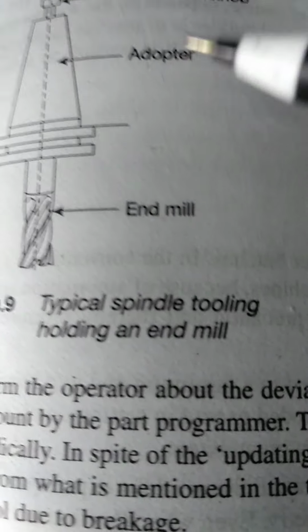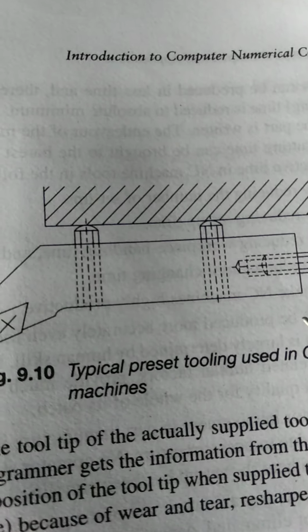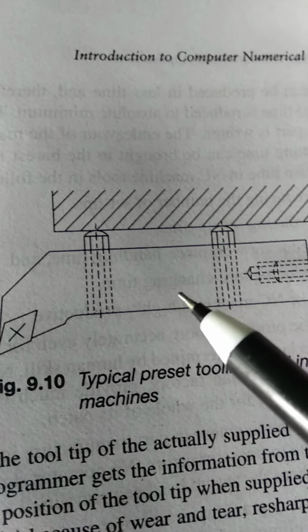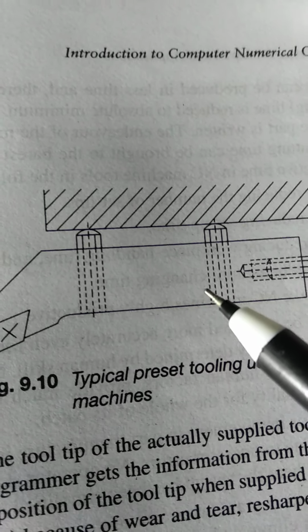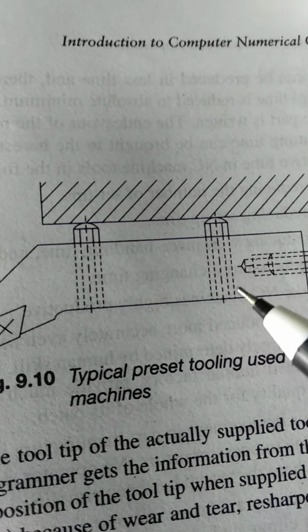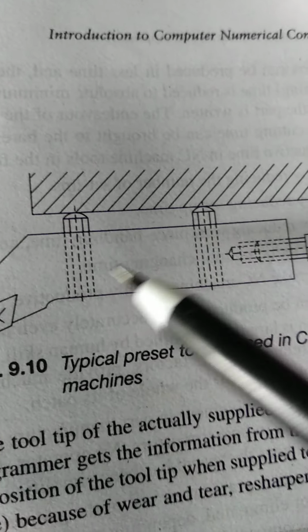See over here, this is another figure of a preset tool with adjustable locating faces, which enables the dimensions between the cutting edges and the location faces to be preset to a close tolerance using a presetting device. So this is all about NC tooling. So we complete our class over here. Thank you.